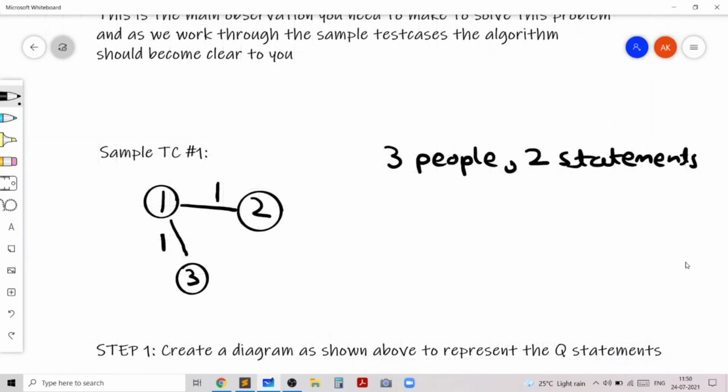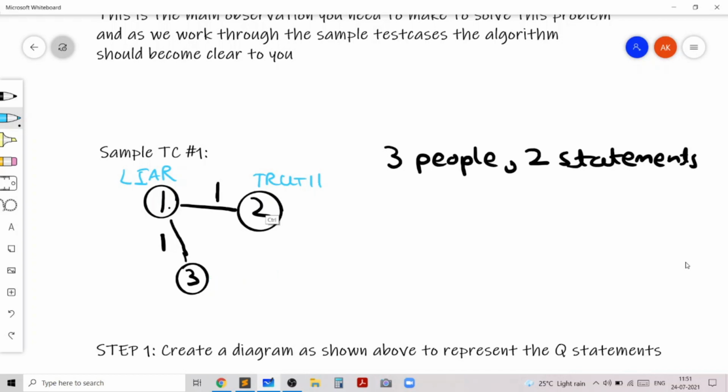So that's step 1. Let's create a diagram as shown above to represent the Q statements and the three people. We know that 1 is accusing 2 of being a liar, and hence these two people, 1 and 2, will have opposite types, and similarly 1 and 3 will have opposite types. Based on this diagram, if we let 1 be a liar, then 2 will become a truth teller and 3 will also become a truth teller, based on the key observation above. However, this is not optimal.